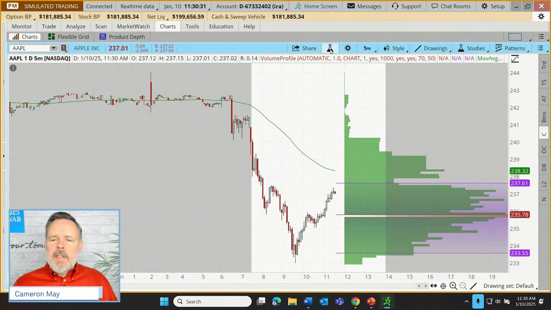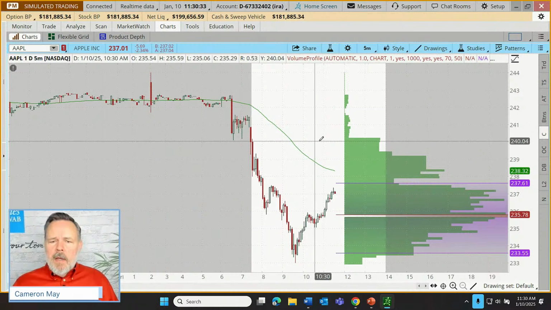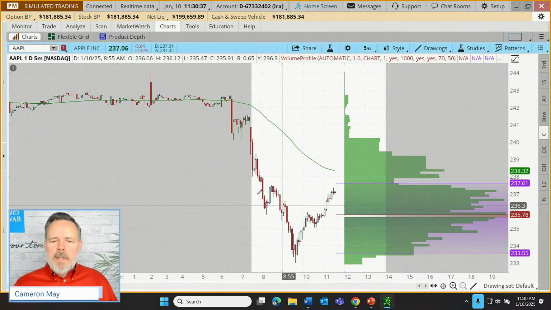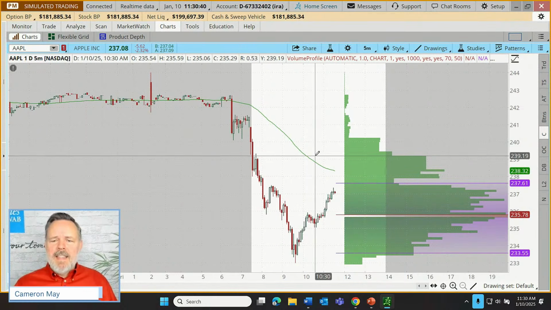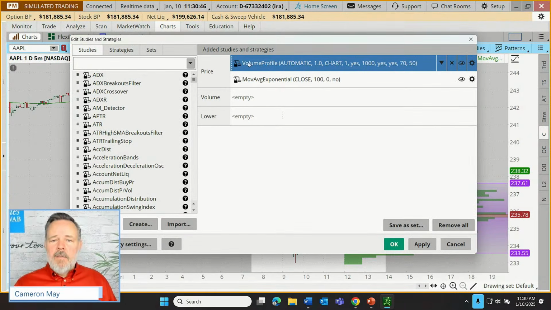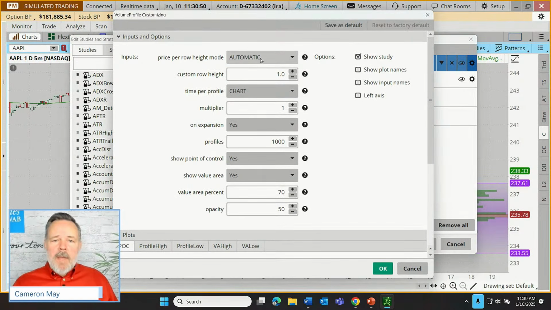Now, when we shift the time frame, though, our indicator is going to be looking back over the full time from the chart. And let's just say I want to look at the day. So I'm going to customize our indicator. I'm going to come up here to our Edit Studies icon. Here's our volume profile tool. And I'm going to click the little gear. And it always defaults to automatic. And the time per profile is for the whole chart.